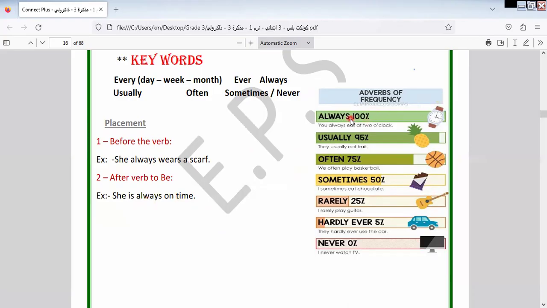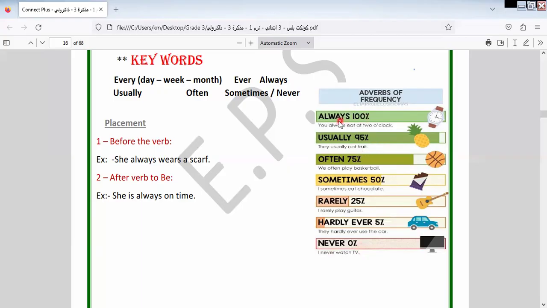Here we have always, an adverb of frequency. When we say always, it means the habit happens 100% of the time. When we say never, the habit happens 0%. So always means 100%, and never means the habit doesn't happen, 0%.